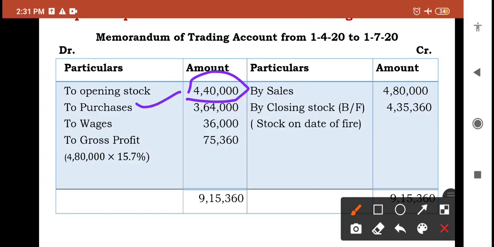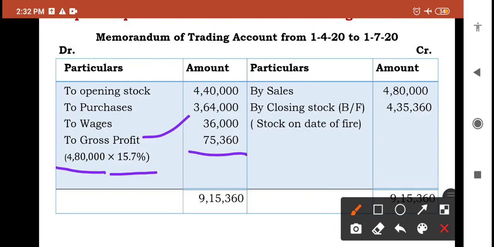And next, purchases is recorded, which is given in the question, that is 3,64,000. And wages is also given in the question, that is 36,000, from 1/4/2019 to 1/4/2020 to date of fire. That is recorded. And next we need to calculate gross profit, based on sales. Sales is 4,80,000. Rate of gross profit is 15.7%. So 4,80,000 into 15.7%, we got 75,360 as gross profit for the present year.